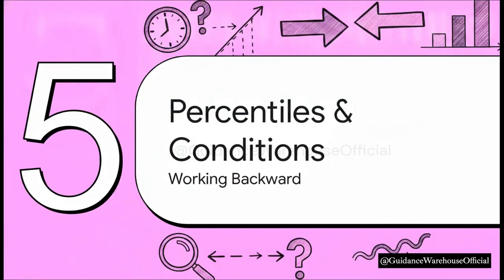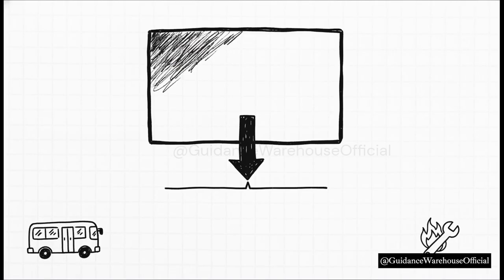Section 5, Percentiles and Conditionals. Now wait, this next part is really important. We've just found probability by starting from a specific amount of time. But what if we need to work backward? If we already know the target probability area, we can actually work backward to find the specific value on the x-axis. We call this finding a percentile. For instance, if we set our area to 0.90 for that bus problem from earlier, we can solve for k and find that the 90th percentile is 13.5 minutes, meaning 90% of the time you'll wait less than that.